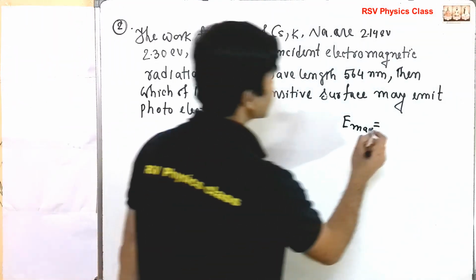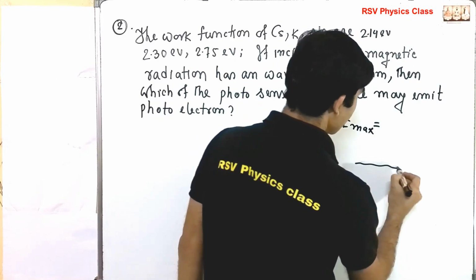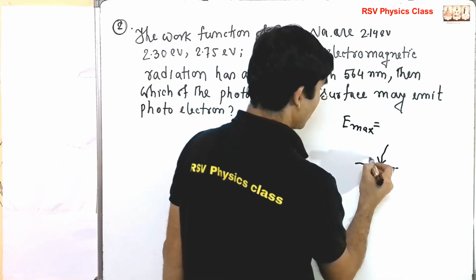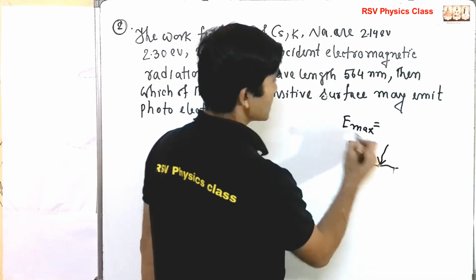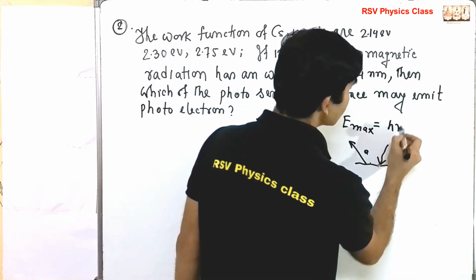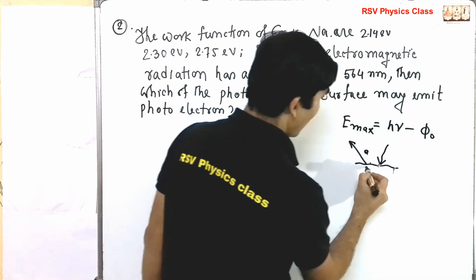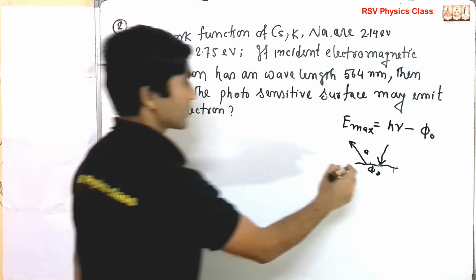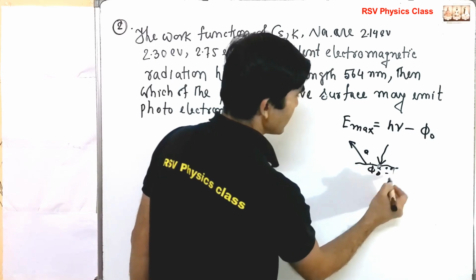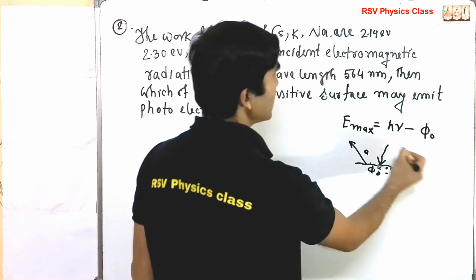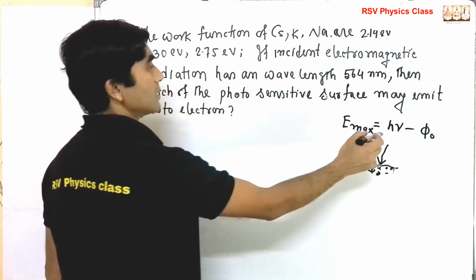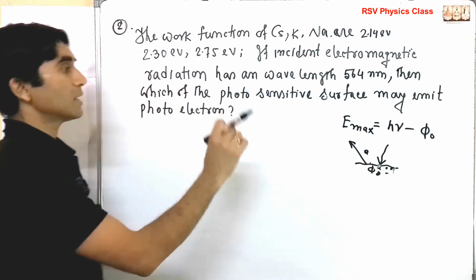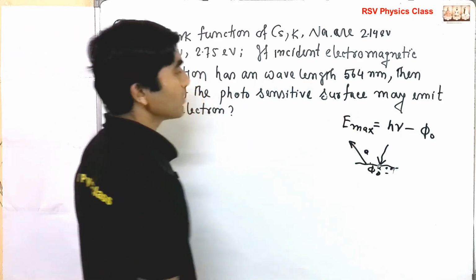So this is the surface and electromagnetic radiation is incident on it, and photoelectrons are emitted from this surface. The maximum kinetic energy will be h nu minus the work function. So the work function is here. The work function is pulling the electron, it is not letting it go. So you have to give energy that crosses the work function, at minimum equal to the work function, so that the electron can come out. So this is the principle.